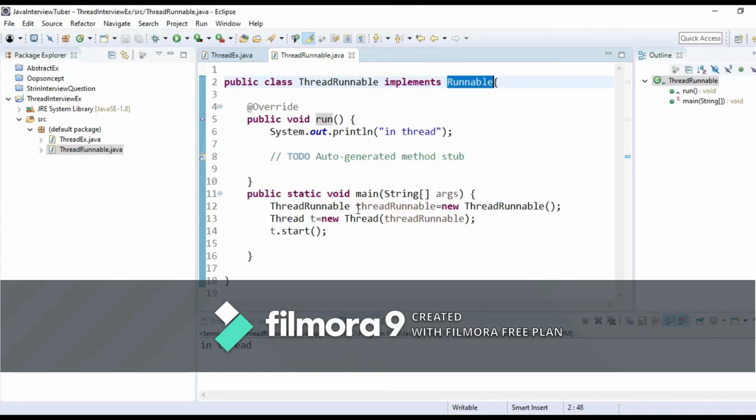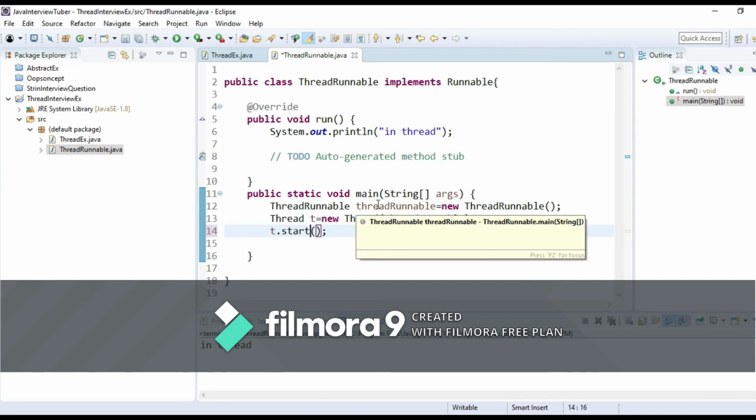So I'll show you. Suppose we are not calling start method, we are calling run method. It will call this method and print, but both will be in the same thread. It is not multi-threading. So we have to call start to achieve multi-threading. If we are calling start, then it will run this thread in a different stack and this main will be in a different stack. That is multi-threading.